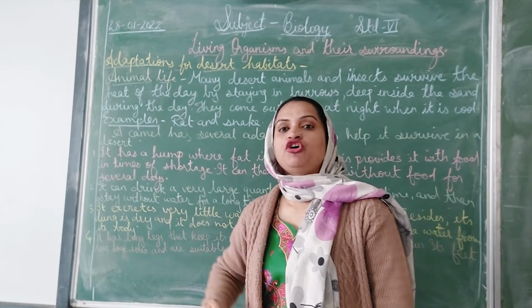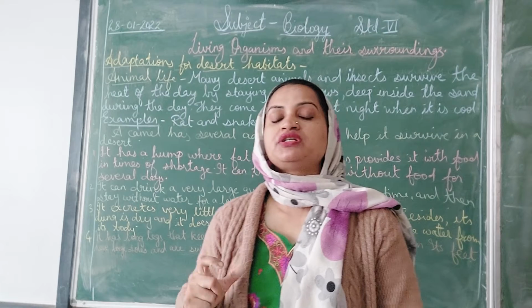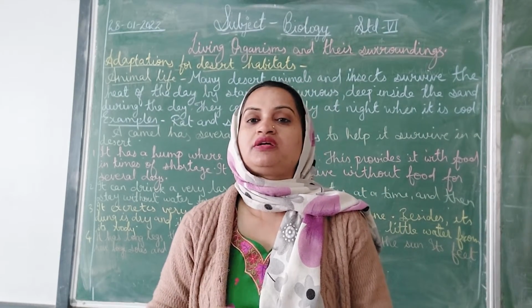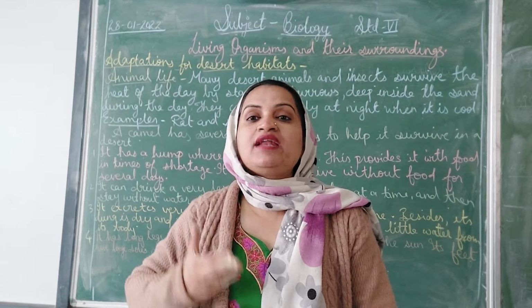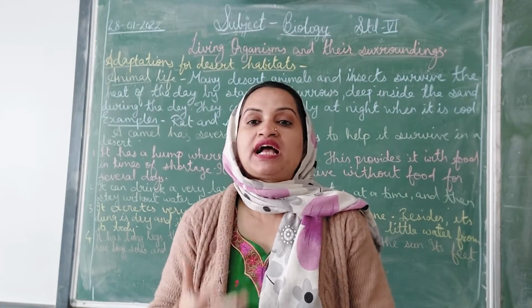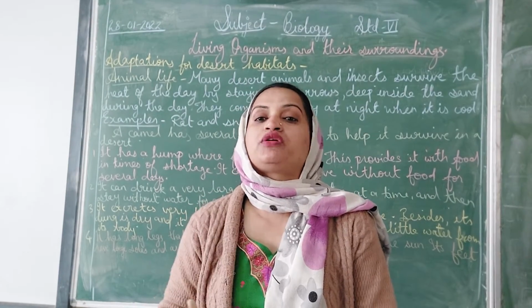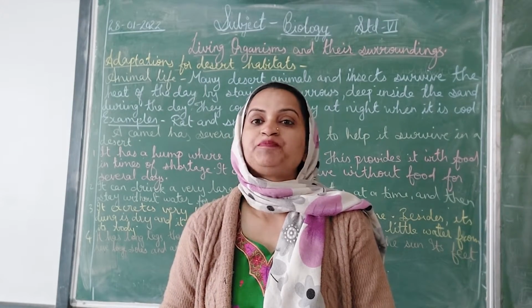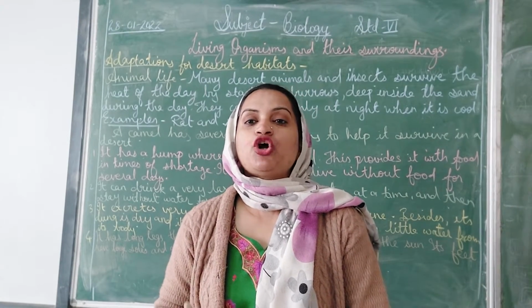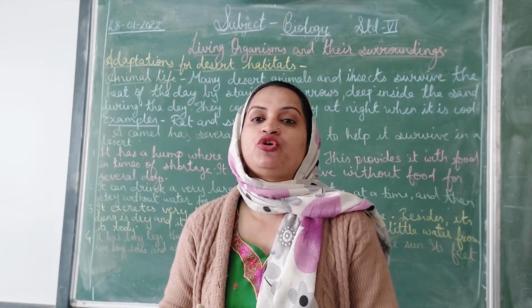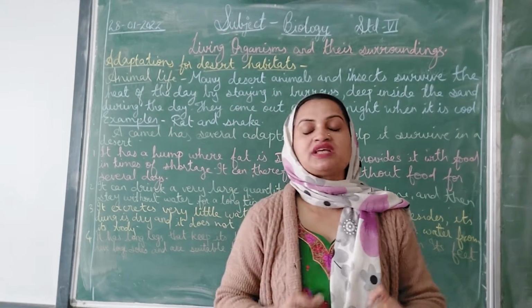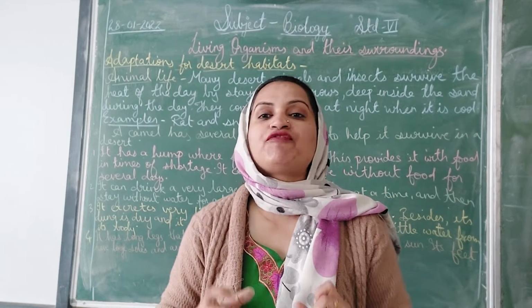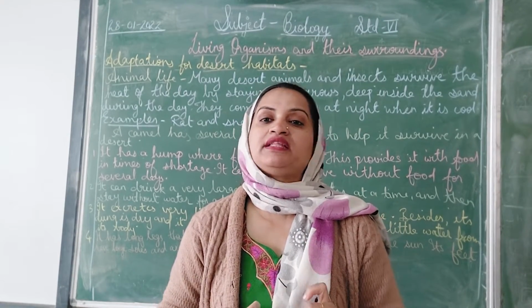As we studied yesterday, all the adaptations of plants in the desert area are to retain water, because they can't afford to lose water from their body parts, as the availability of water in that area is very low. There is scarcity or shortage of water. So all the adaptations are such that they save or retain water in their body.